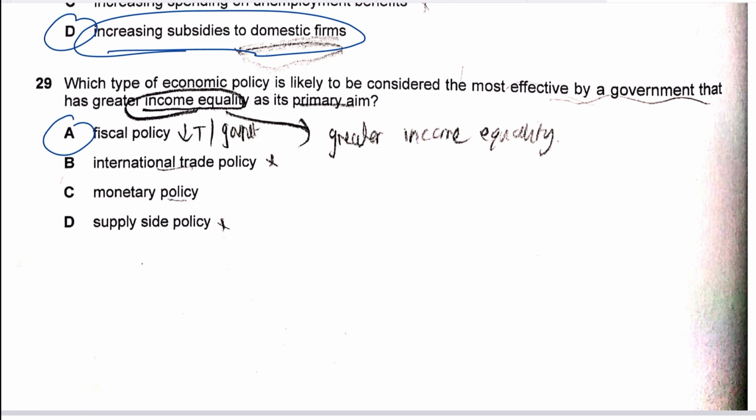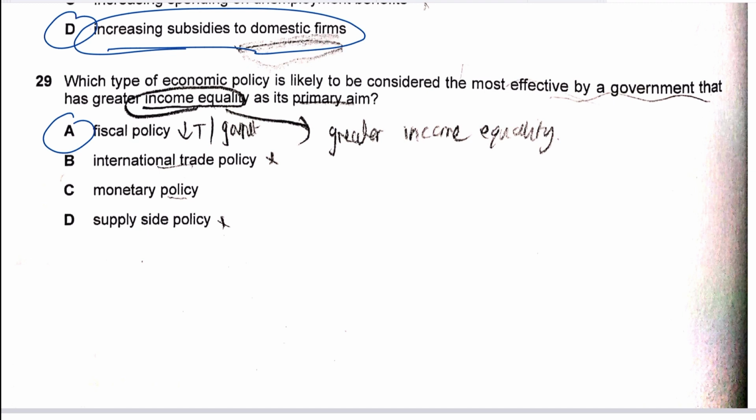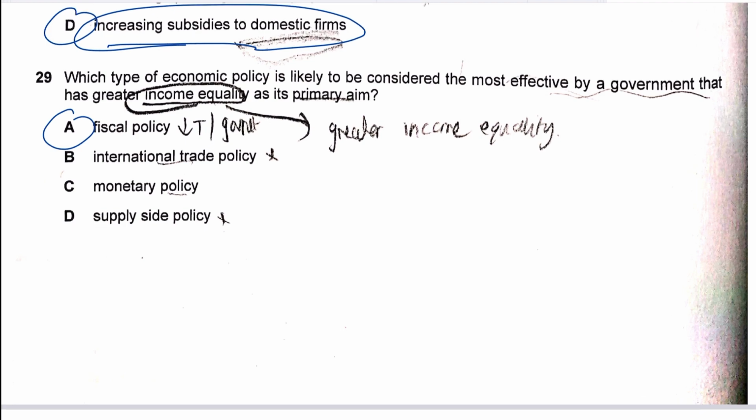That should bridge the gap between the rich and poor and create more income equality. That makes A the correct answer. Spending more in the economy by the government forms part of government spending, by the way. So question 29, A is the correct answer.